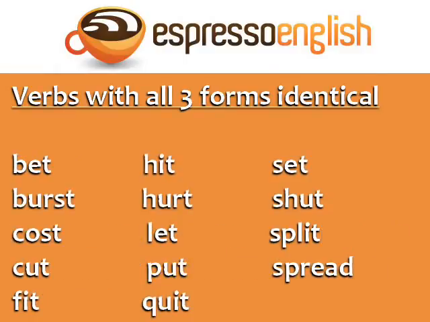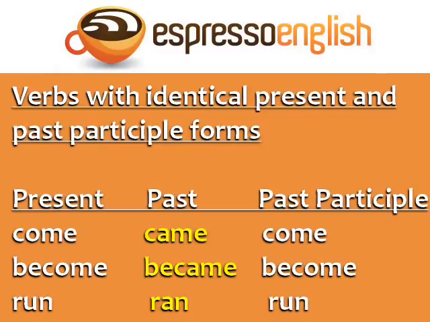Other verbs with all three forms identical include bet, burst, cost, cut, fit, hit, hurt, let, put, quit, set, shut, split, and spread. The next group is verbs with identical present and past participle forms. The only different form is the past.